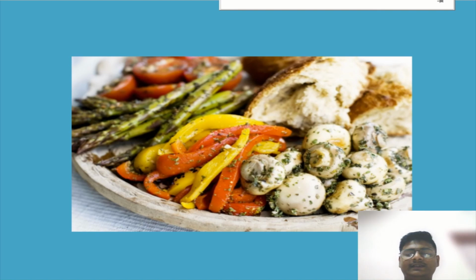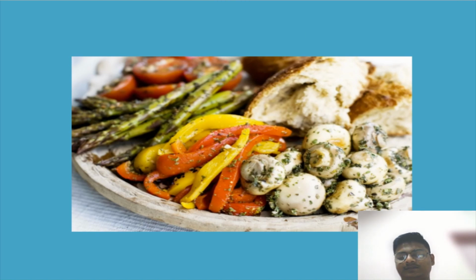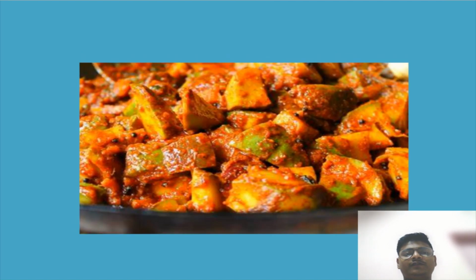So students, let's see what is next. Okay, in the next photo we can see some pickles. And we know that this pickle we can eat after many years also without doing anything. So we saw that these pickles remain for a longer period of time.